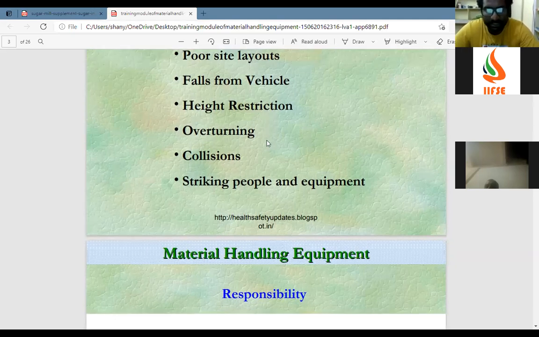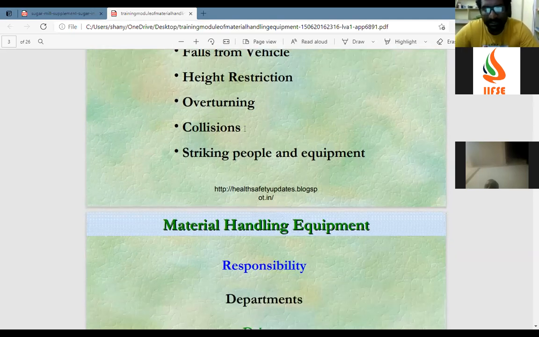Collisions. They can be in any way: crane to crane collision, crane with structural collision, or collision with ships. If a crane is discharging some material or containers from the ship, it may come in contact. Ship to crane collisions, different types of collisions.